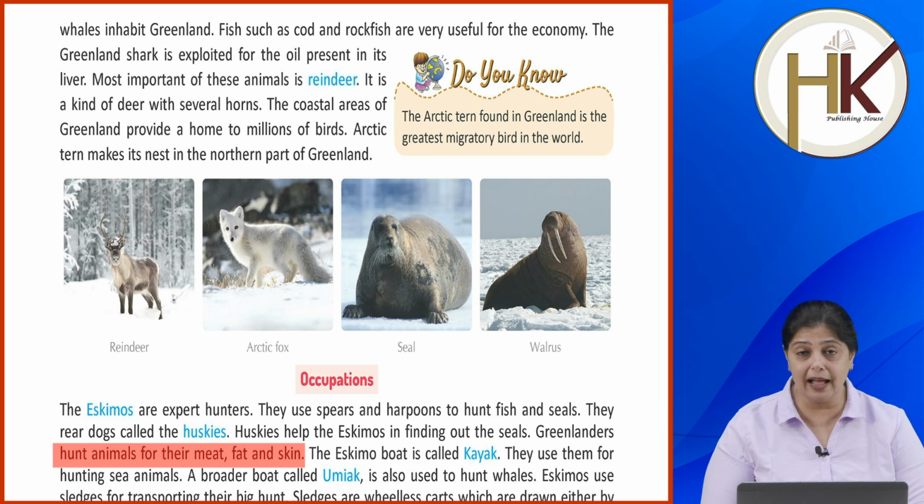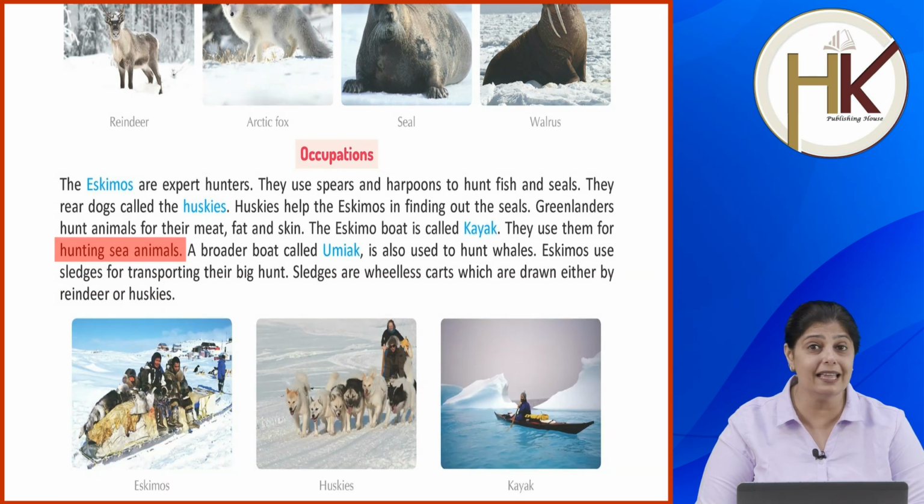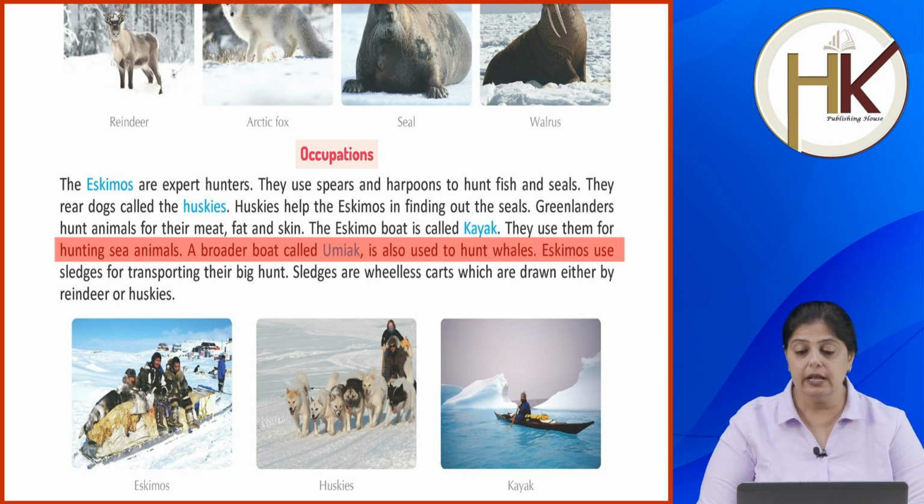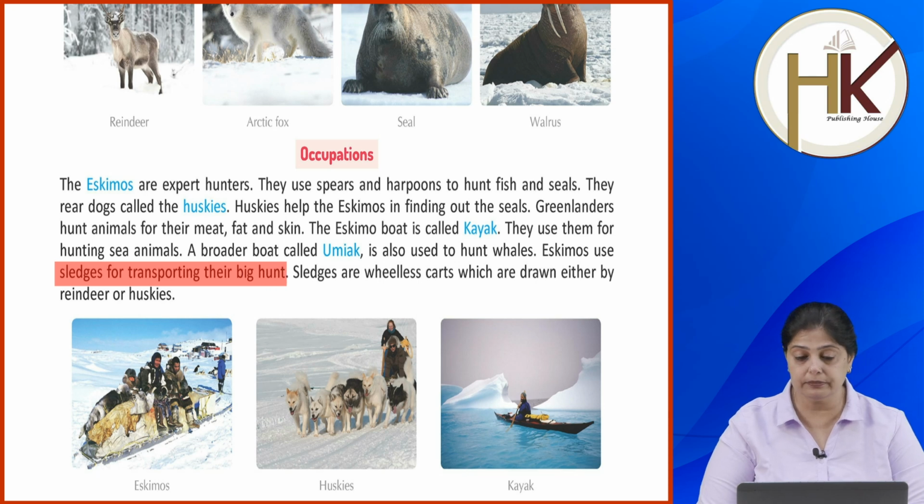Greenlanders hunt animals for their meat, fat and skin. The Eskimo boat is called a kayak. They use them for hunting sea animals. So generally their hunting is of sea animals. A broader boat called umiak is also used to hunt whales. Eskimos use sledges for transporting their big hunt.